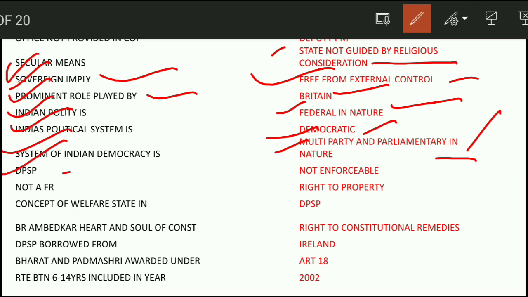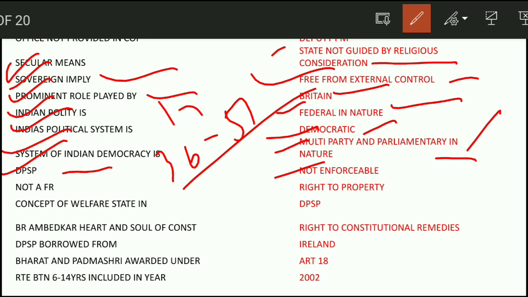Now next is DPSP, that is Directive Principles of State Policy. It is not enforceable. DPSP, you all know, is in Articles 36 to 51, and it was borrowed from Ireland, and Ireland borrowed from Spain, and it establishes social and economic democracy for the country or the state.